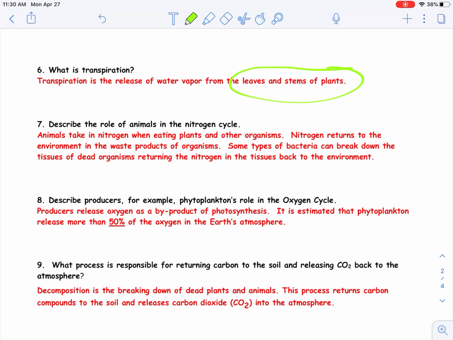Describe producers, for example phytoplankton's role in the oxygen cycle. Producers release oxygen as a byproduct of photosynthesis. It is estimated that phytoplankton release more than 50% of the oxygen in the Earth's atmosphere. Phytoplankton is a plant, an algae type plant in the ocean.